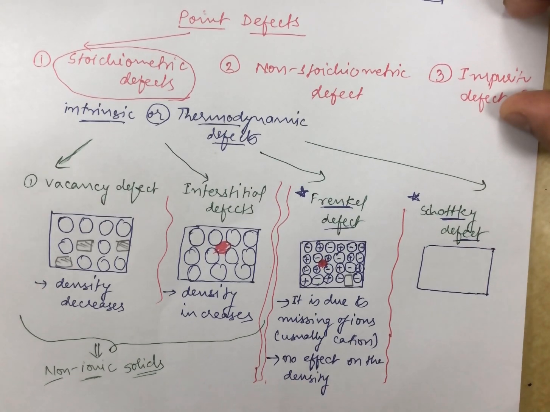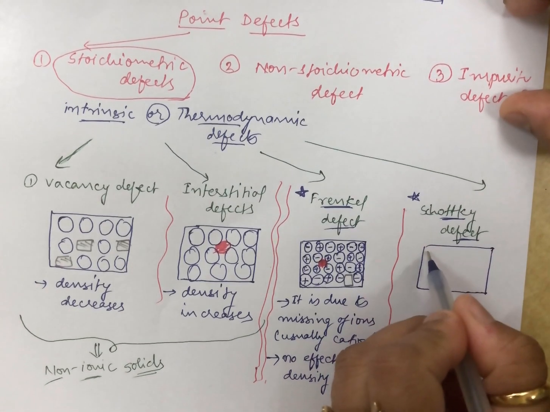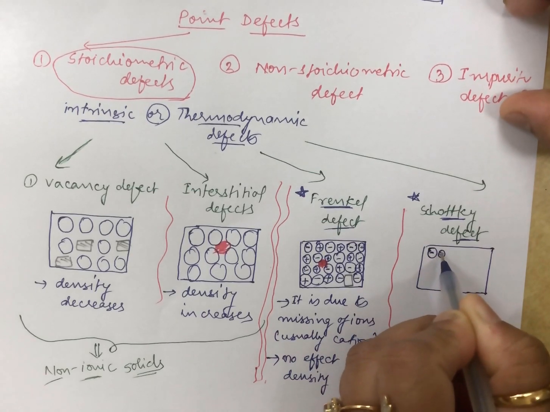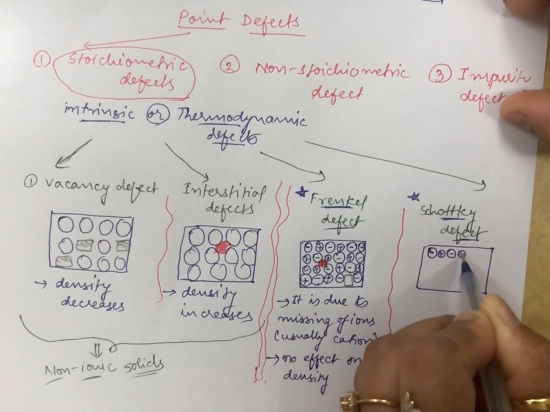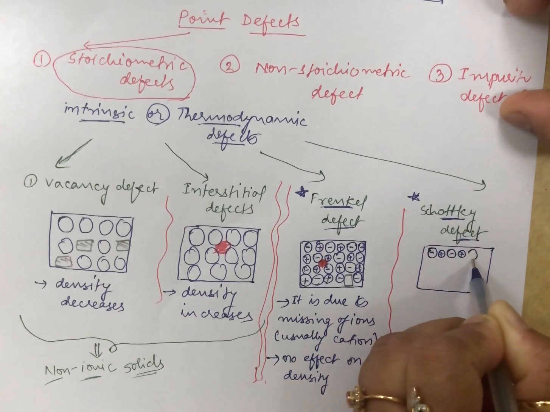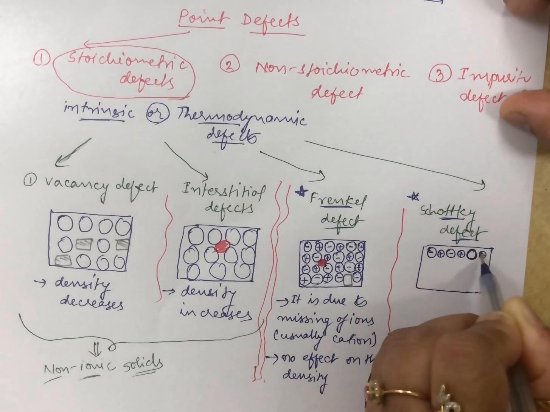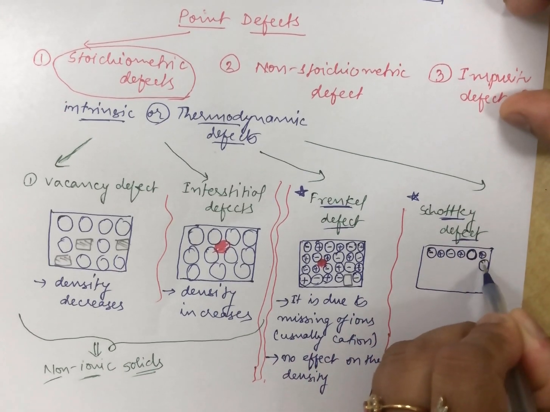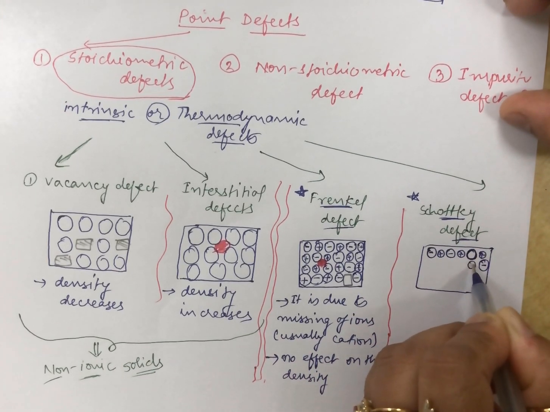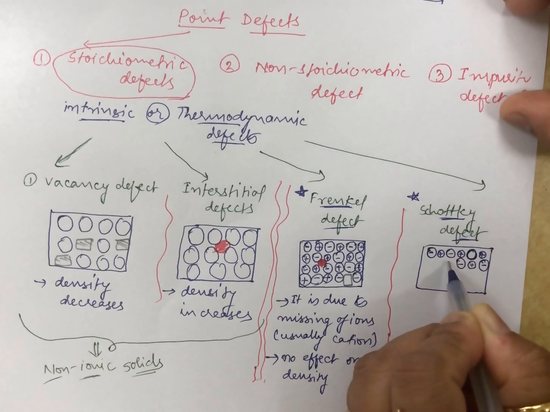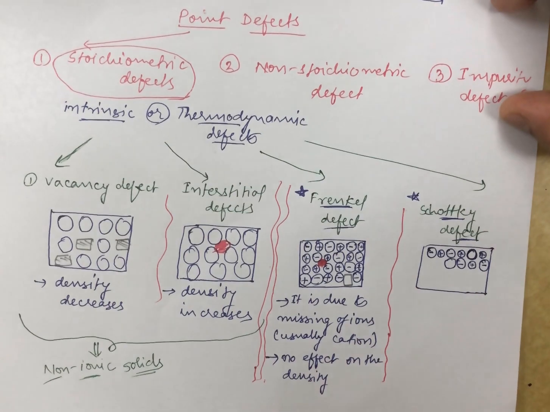Let me show the space like this again, where I am showing minus plus, that is cation anion, and at this space the anion is missing out of its place. Here it is anion, here again cation, anion, and this space is vacant.